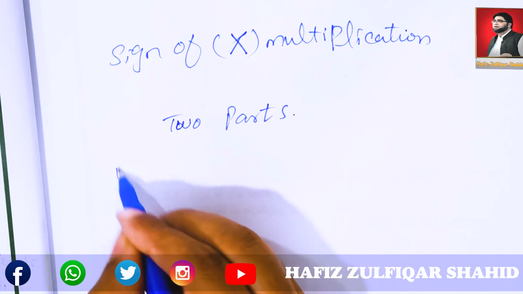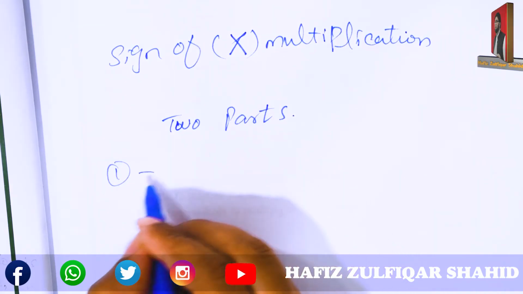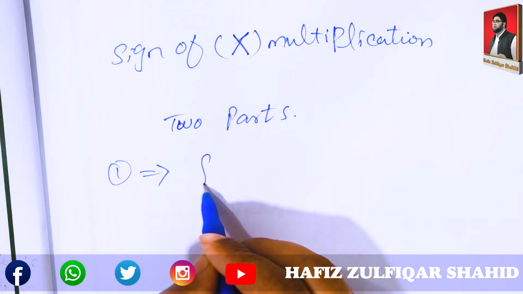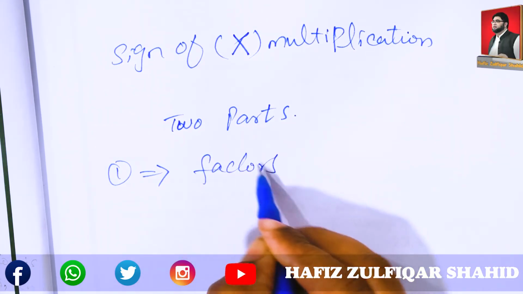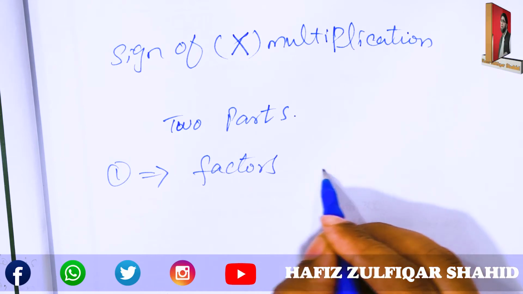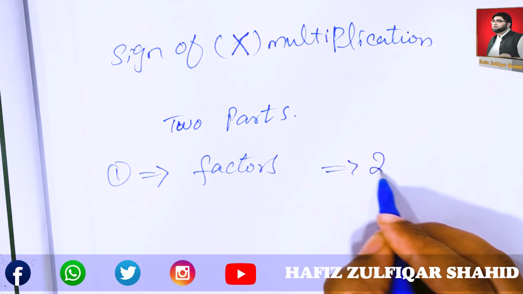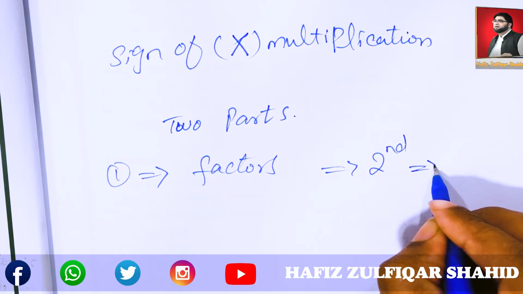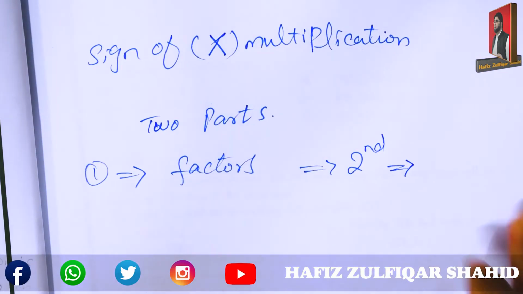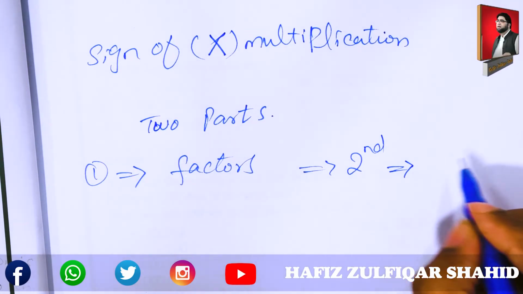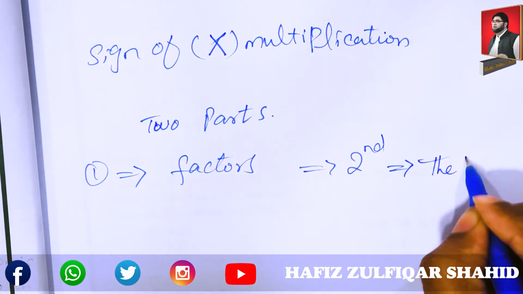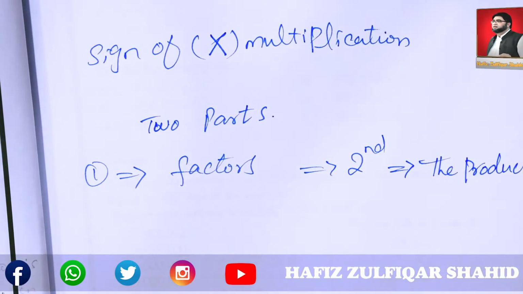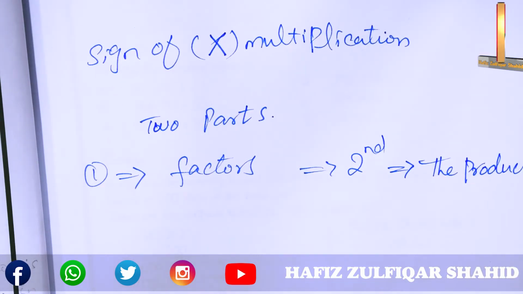One is factors and the second is the product. Understand? Factors and the product.